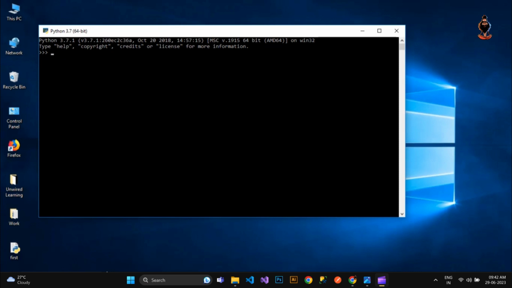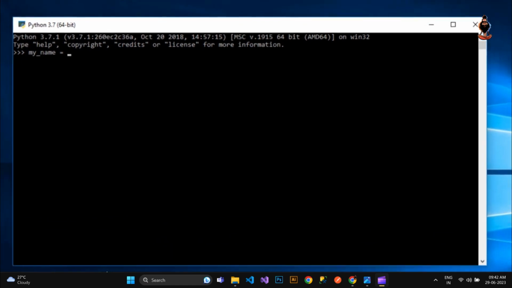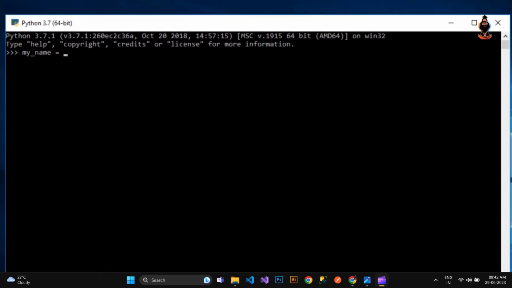If I want to store a string in a variable, in the previous example we were taking variable names as x, y, z, but for a variable name you can take any name. There are no restrictions, apart from that you cannot use capital letters. Also, if you want to define two words, like I am defining my name, I'm using an underscore to join these two words. You cannot use spaces between the variable names. So for this example, I am taking my underscore name as my variable name.